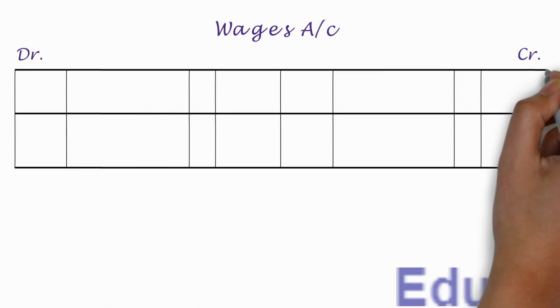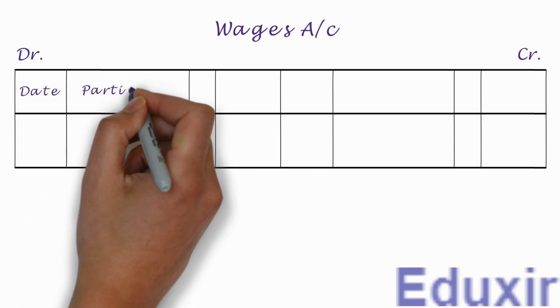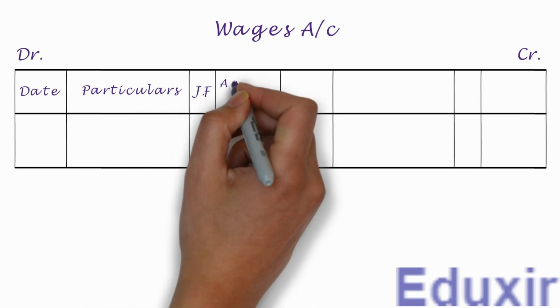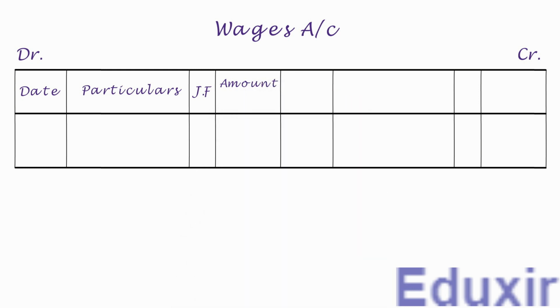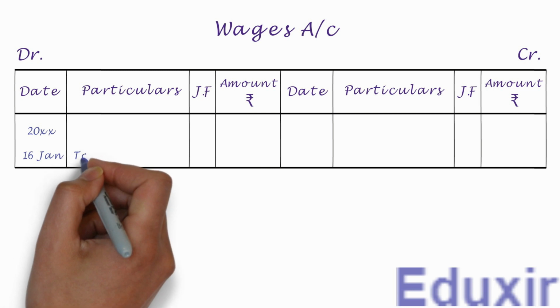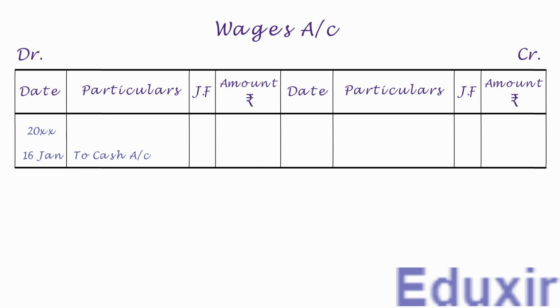Let us now have the column headings for date, particulars, journal folio, and amount in rupees on the debit side. Let us have the same columns on the credit side also. Now on the debit side, let us first write the year in the date column. Let us now write the date. We need to write to cash account into the particulars column. Let us write the debit amount of 200 rupees into the amount column. With that, we have completed the posting of this journal entry into the wages account.